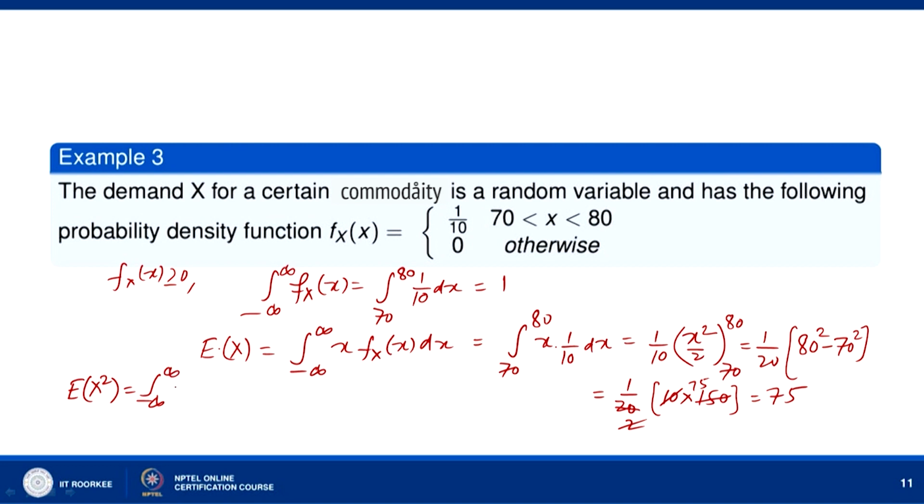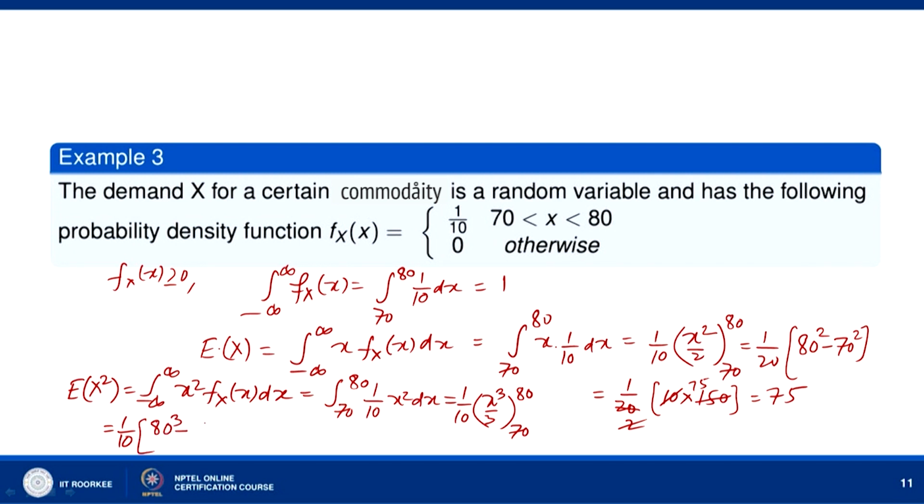Expectation of X², if you find, will be equal to the integral over minus infinity to infinity of x² f_X(x) dx, and this will be equal to the integral over 70 to 80 of 1/10, that is f_X(x), into x² dx. So, this is 1/10 times x³/3, from 70 to 80. So, this is 1/10 times (80³ minus 70³) divided by 3, which is 1/30 times that.